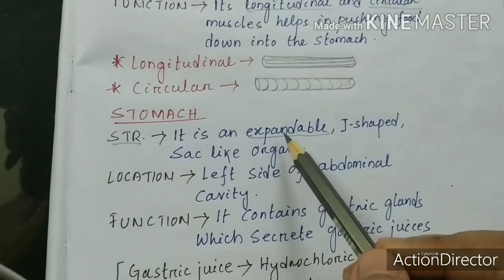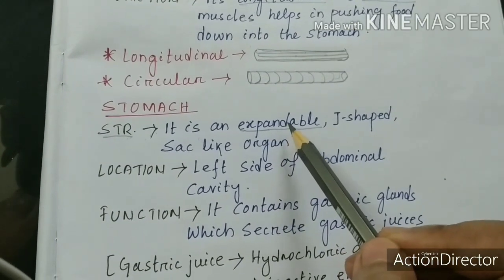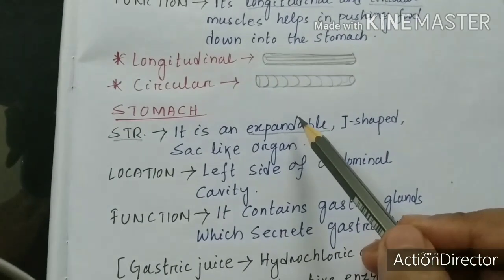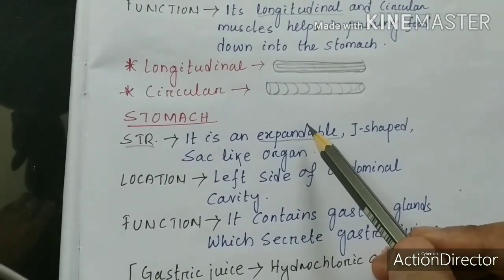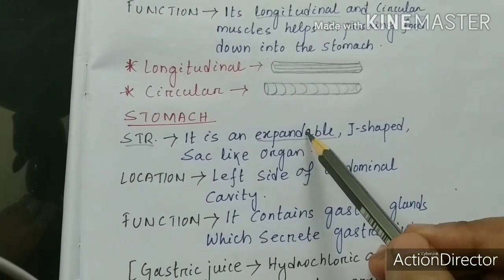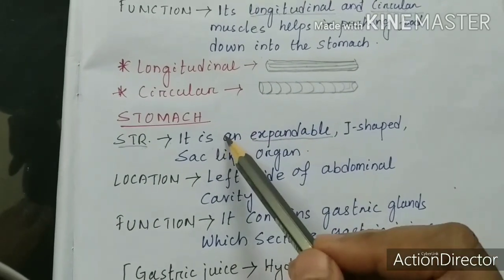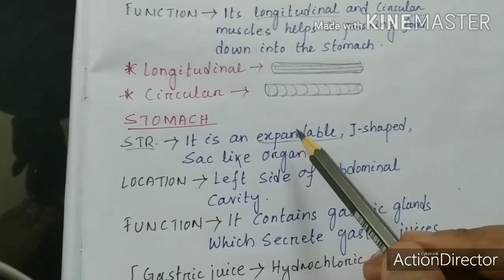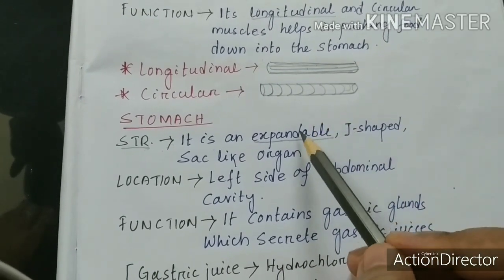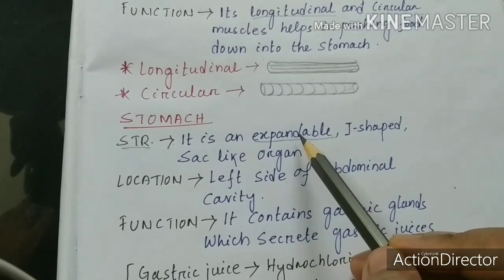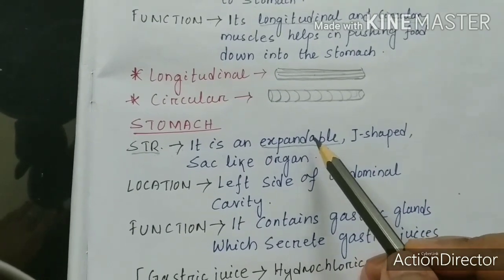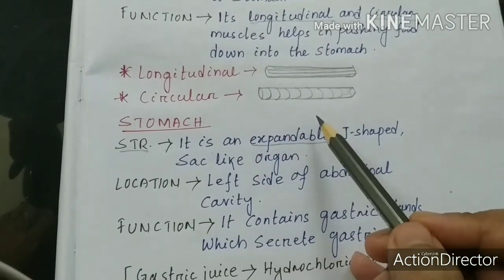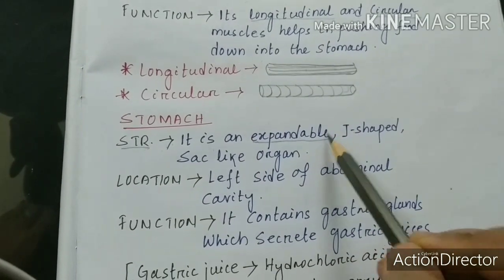It is made up of a kind of muscles which can expand. And remember, there is a limit to expanding our stomach, so we should take food in limits, isn't it? It varies with age. Small children have a lesser capacity of taking food than adults. So expandable means it can expand to take the food.